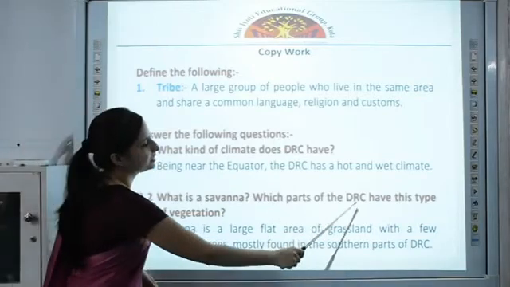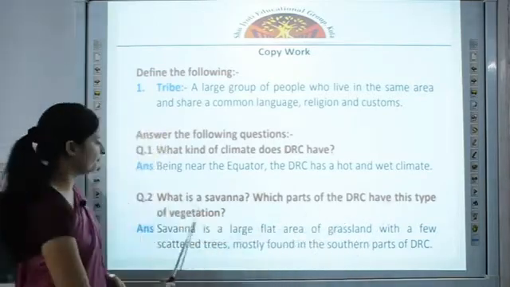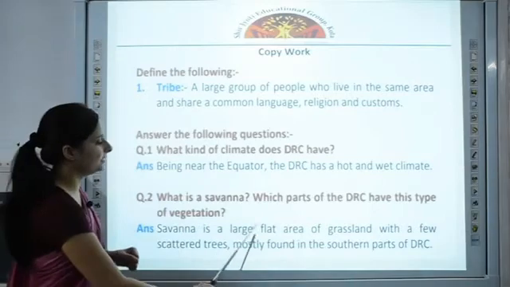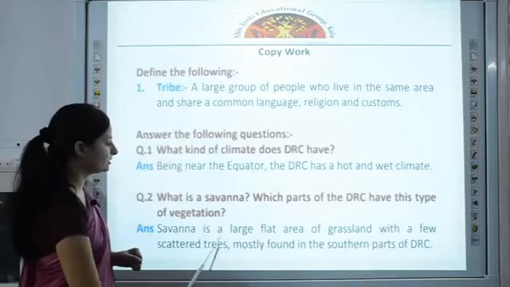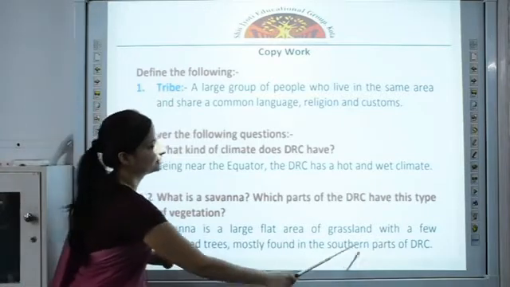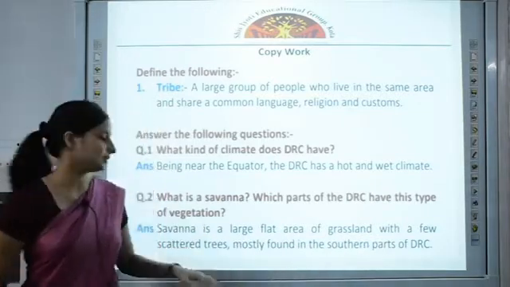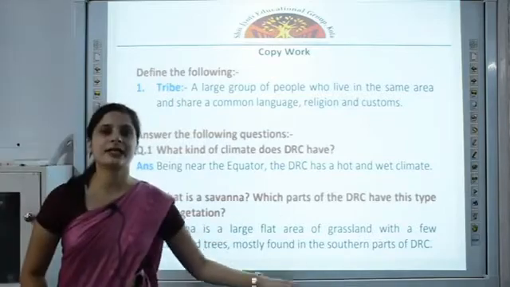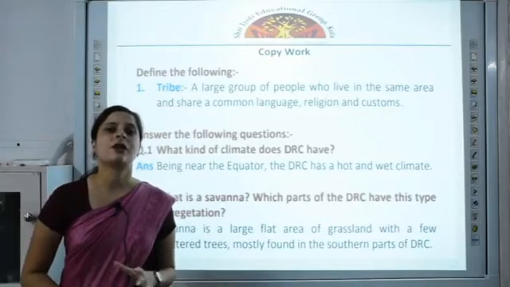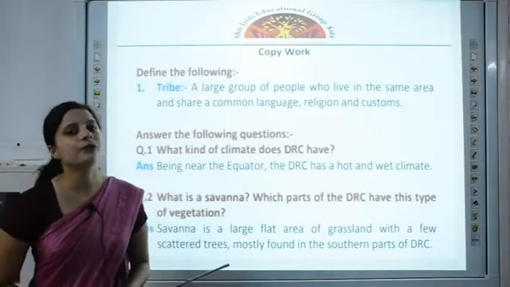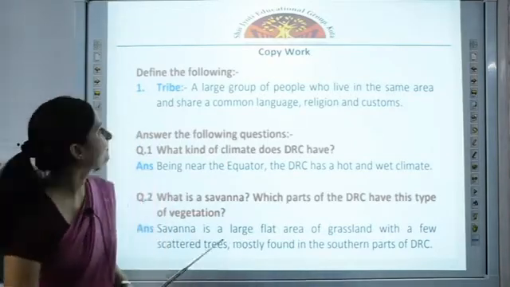What is a savanna? Which parts of the DRC have this type of vegetation? Savanna is a large flat area of grassland with a few scattered trees, mostly found in the southern parts of DRC. Now this kind of vegetation you will mainly find in the southern part of DRC, and these are flat areas of grasslands which have very few scattered trees.